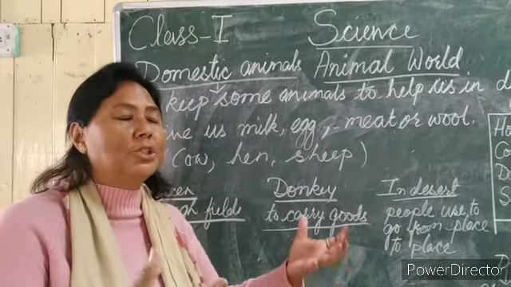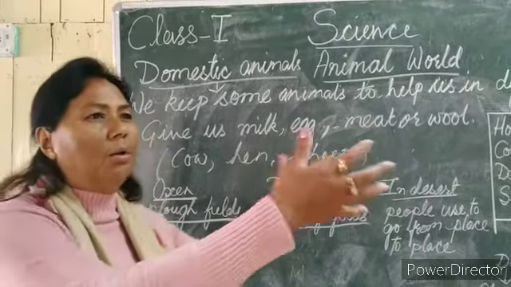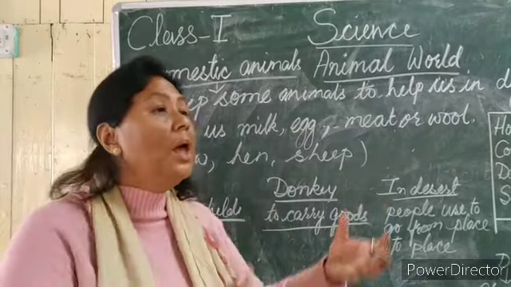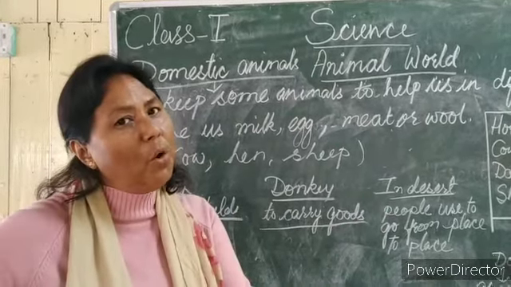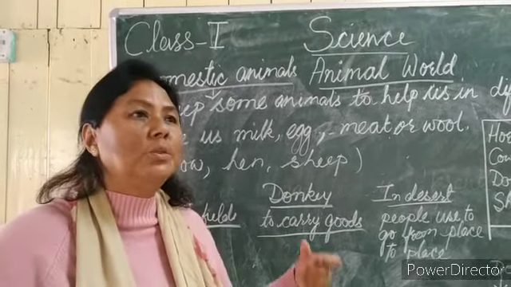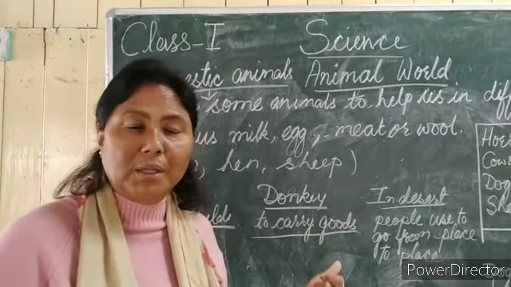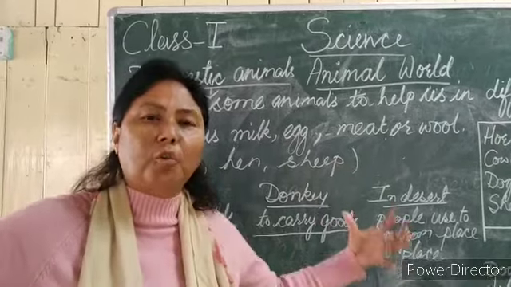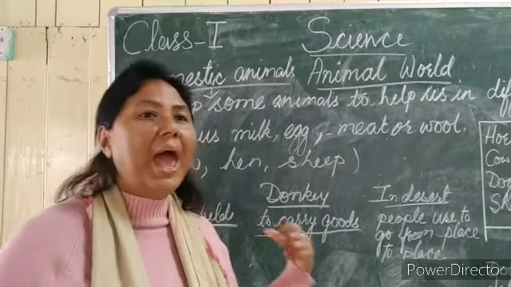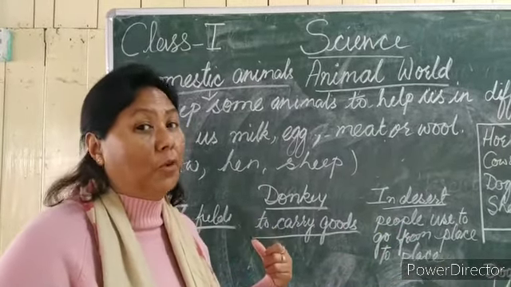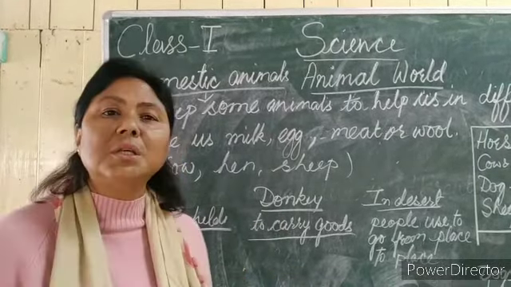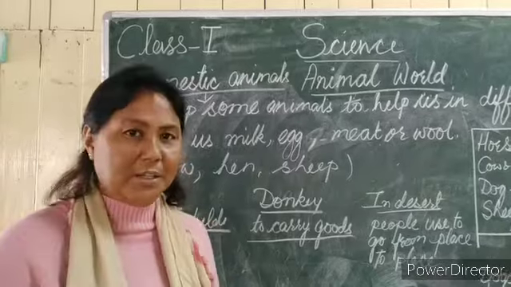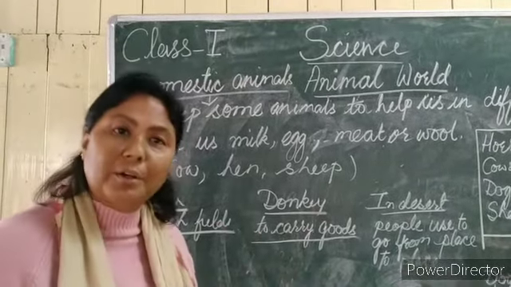Because he collects all the clothes from colonies, from flats and all. And then they take them to their home first, and they use the donkeys, and all those bundles of clothes they keep on his back, and then they utilize him for that work. Okay, so donkeys are washerman's friend, right? To carry goods.